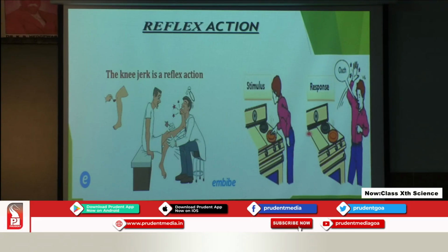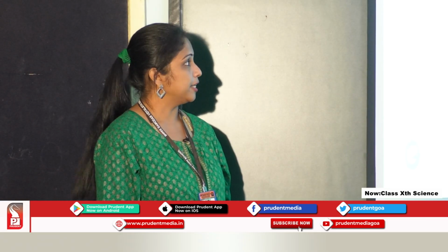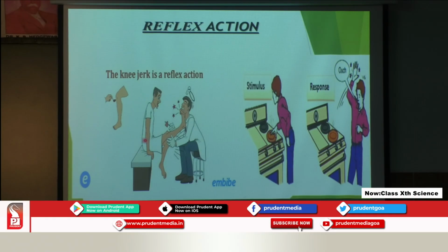Next we need to understand the reflex action. Now what is this reflex action and why do we need it? Here are two examples, students, that I have given here. The first one is the knee jerk. What can you see in this picture? The doctor is tapping the knee of this patient, and all of a sudden the patient just kicks the doctor, right?